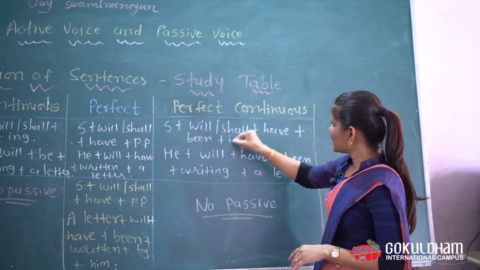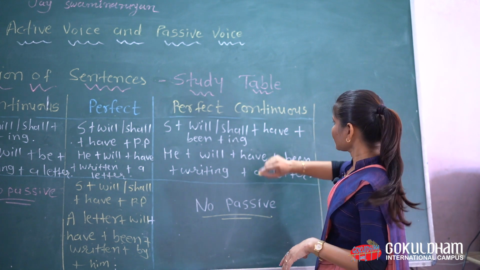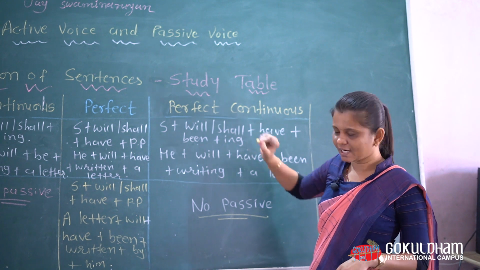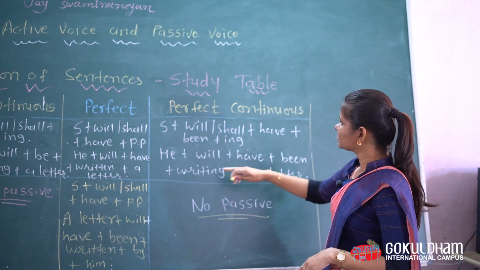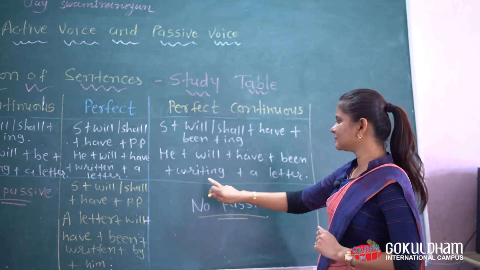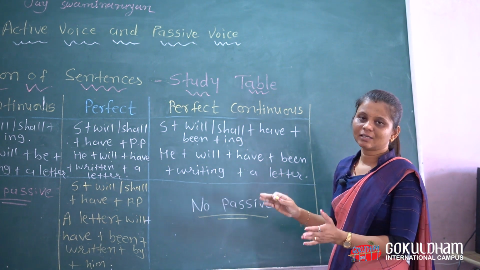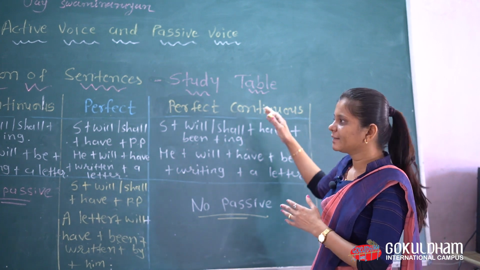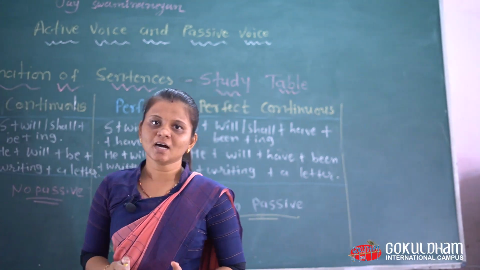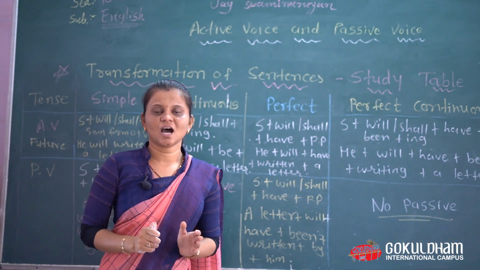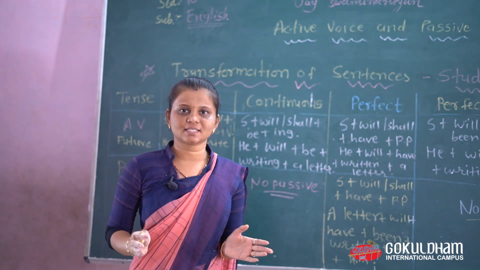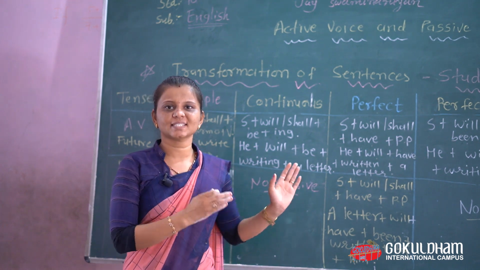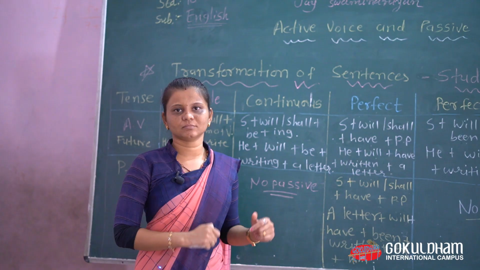Then ing shows continuous, and have been shows perfect. So that's why it is together. Now look, he will have been writing a letter, but there is no passive change or no passive voice of this tense. So we see here rules of tenses, how we can change active into passive according to tense. You can see in this study table.